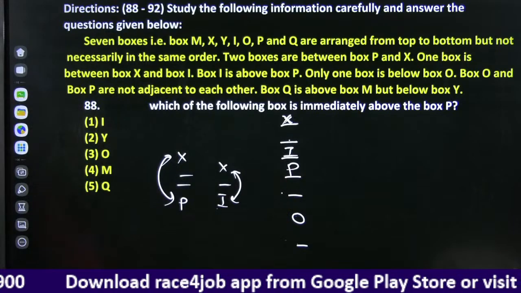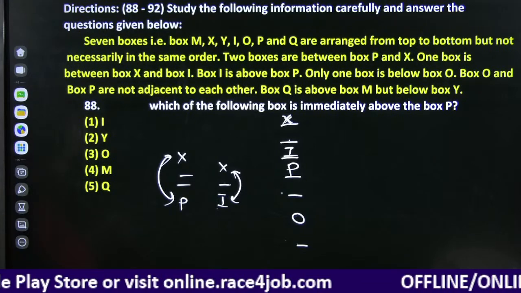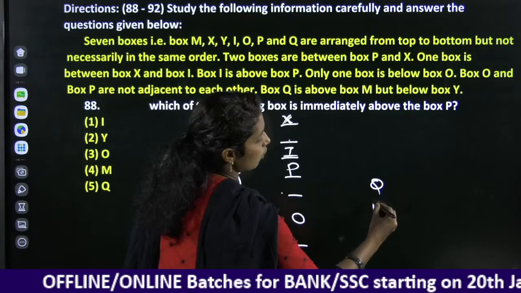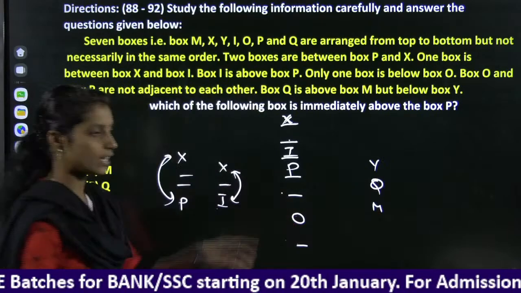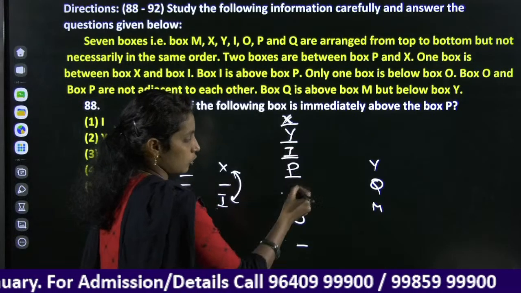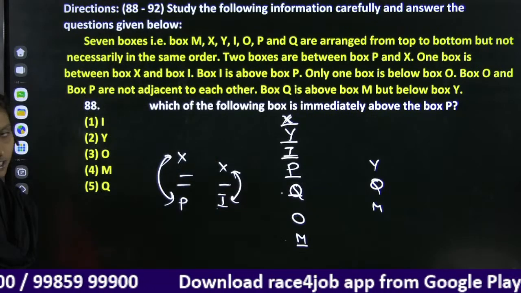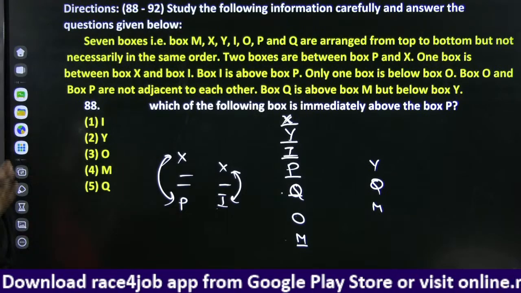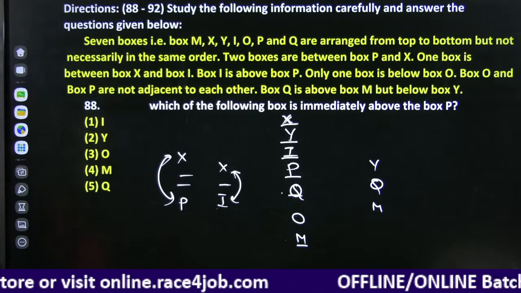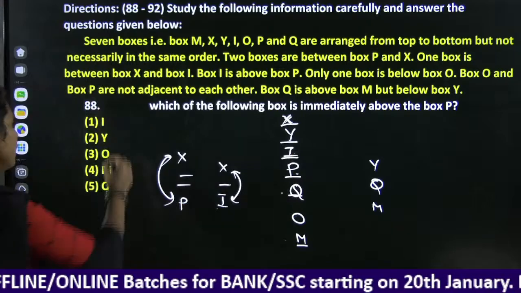Box Q is above box M but below box Y. Box Q is below Y and above M, so this combination should be there. We are left with the 3 positions. In these 3 positions, Y will be here, Q will be here, M will be here. He is not mentioning the word immediately, but we have above and below combination, directly we'll place this. Which of the following box is immediately above the box P? Immediately above the box P is I and our option is 1.